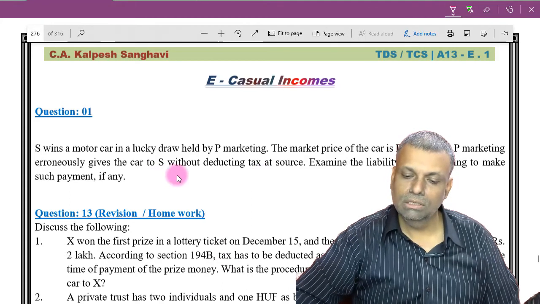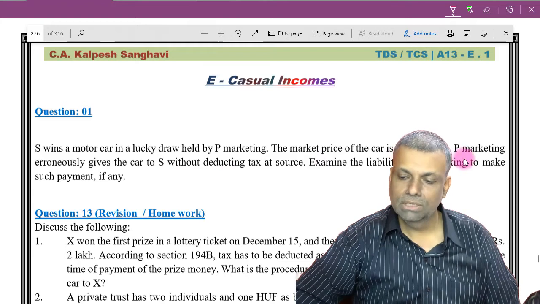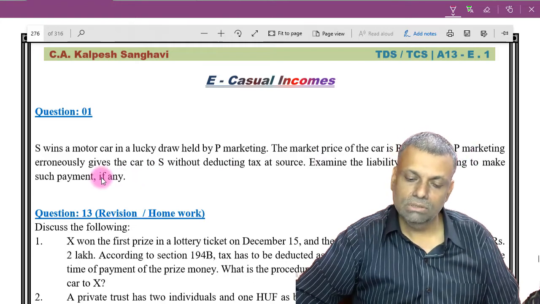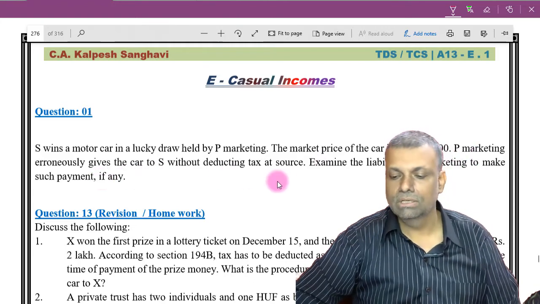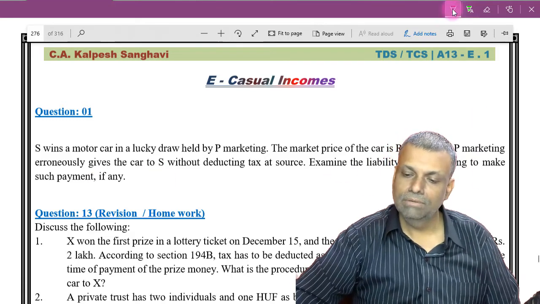S wins a motor car in a lucky draw held by P Marketing. The market price of the car is 4 lakh rupees. P Marketing erroneously gives the car to S without deducting the tax at source. Examine the liability of P Marketing to make such payment, if any.